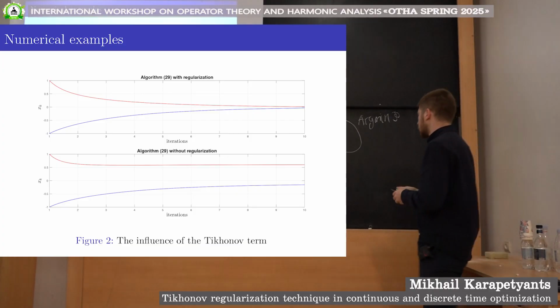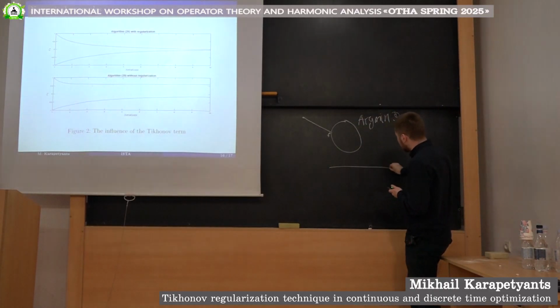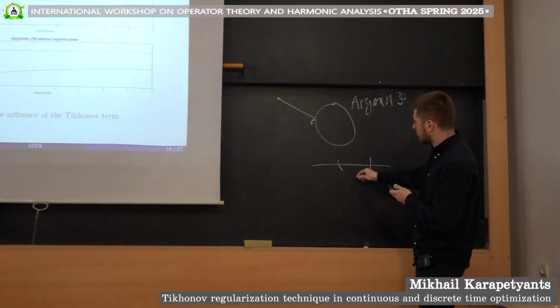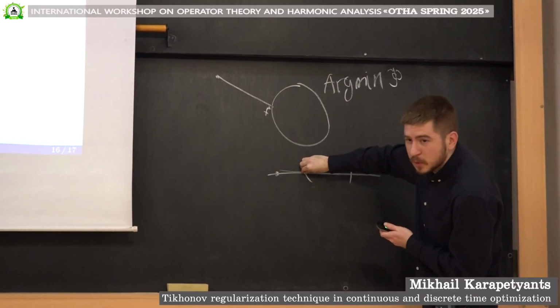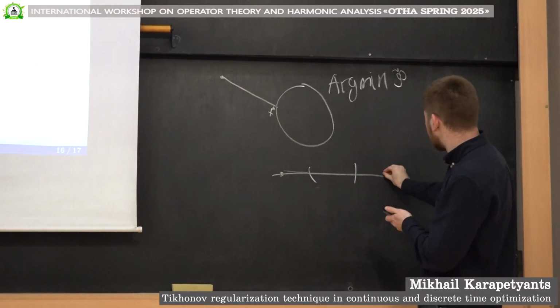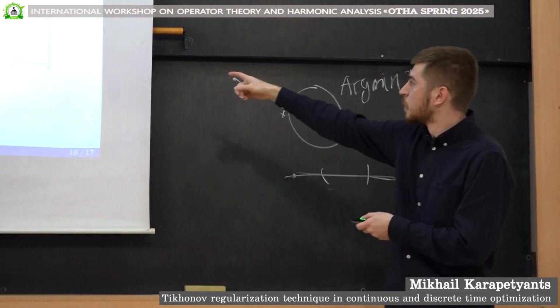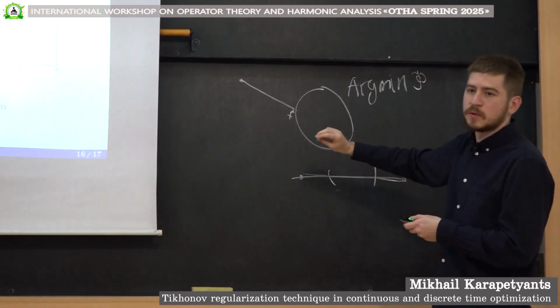So in practice, let's consider a very simple one-dimensional case. Suppose that this is the set of the minimizers of our objective function phi. If we initialize here, then we'll converge to this point and then basically stop. If we initialize here, we converge here and again basically stop. And that's what we see on the second picture. We converge to a point from this set and then kind of stay there.